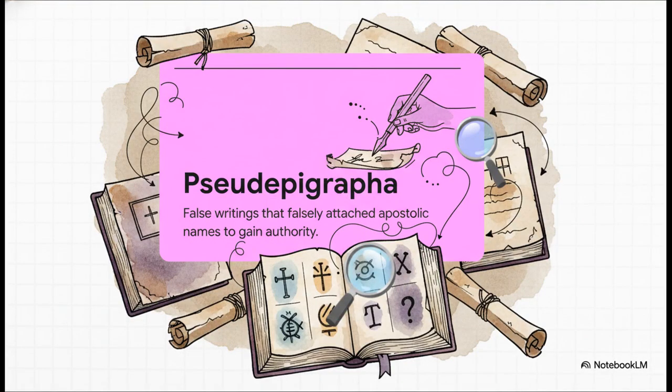But it wasn't all just scripture and commentary. There are also these extra-biblical texts floating around called the pseudepigrapha, which literally means false writings. These are documents like the Gospel of Thomas or the Apocalypse of Peter. Basically, the authors of these texts would attach the name of a famous apostle to their work to try and gain instant authority and status. While these texts are absolutely fascinating for giving us the cultural flavor and the theological debates of the time, they were never accepted by the early church as the authoritative Word of God.